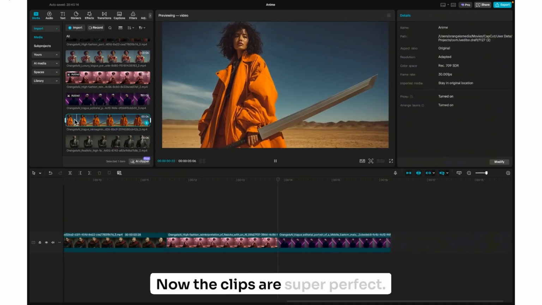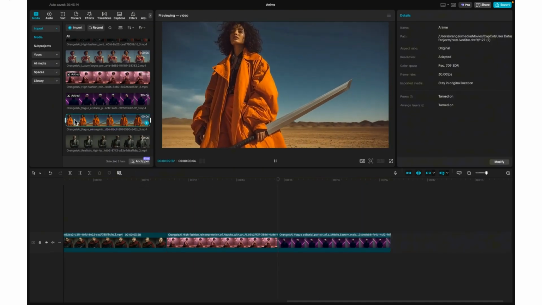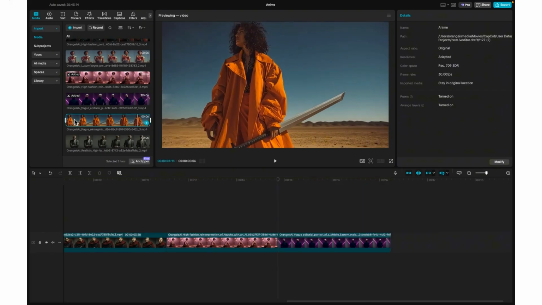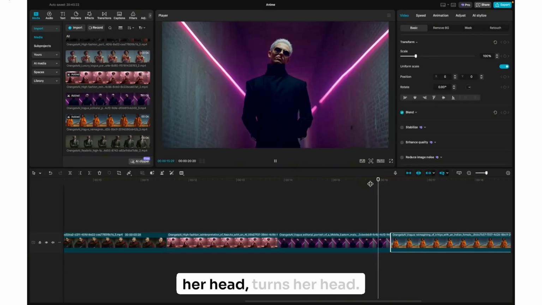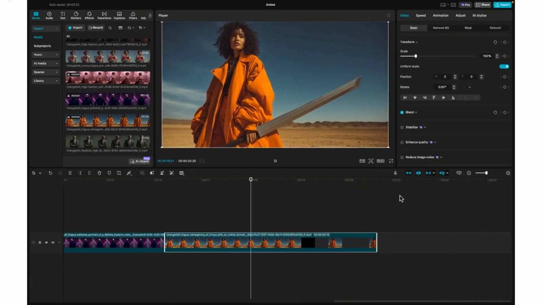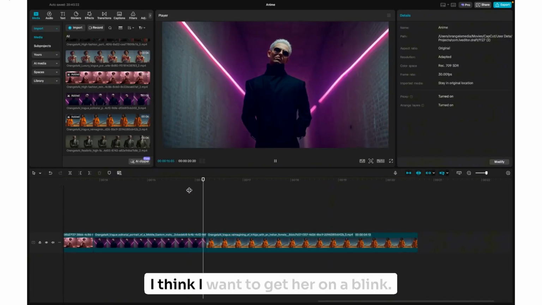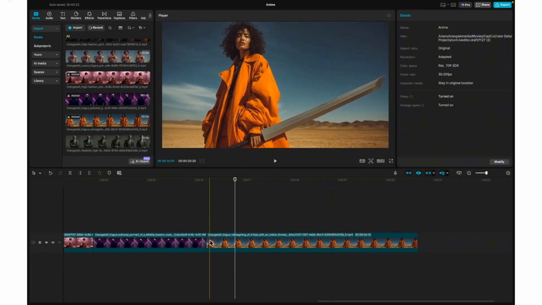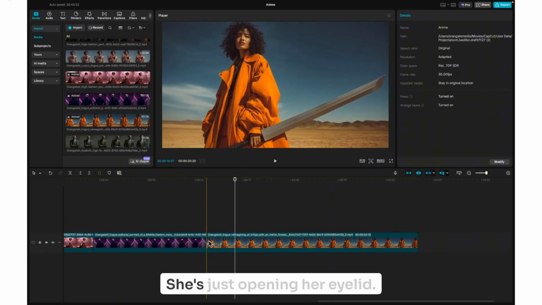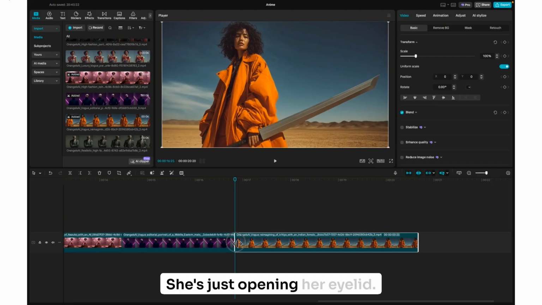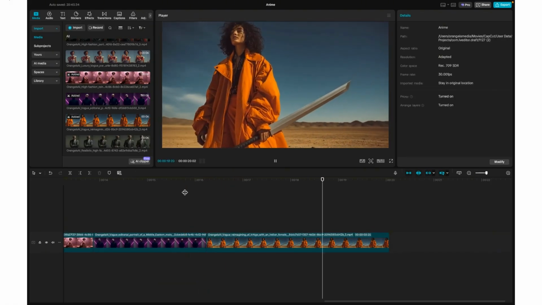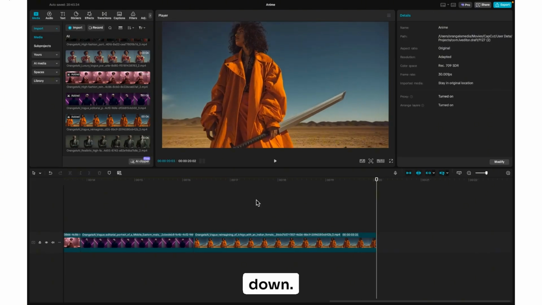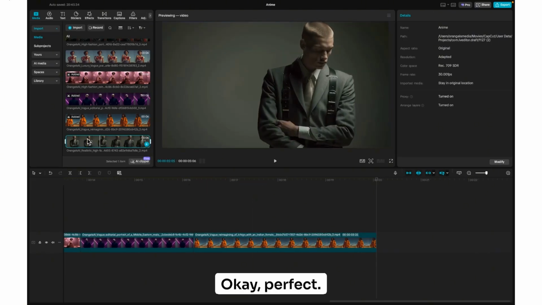Now the clips are super perfect. Love it. Right there, just when she crosses her head, turns her head. So I think I want to get her on a blink. She's just opening her eyelid. Bam. Okay, perfect.